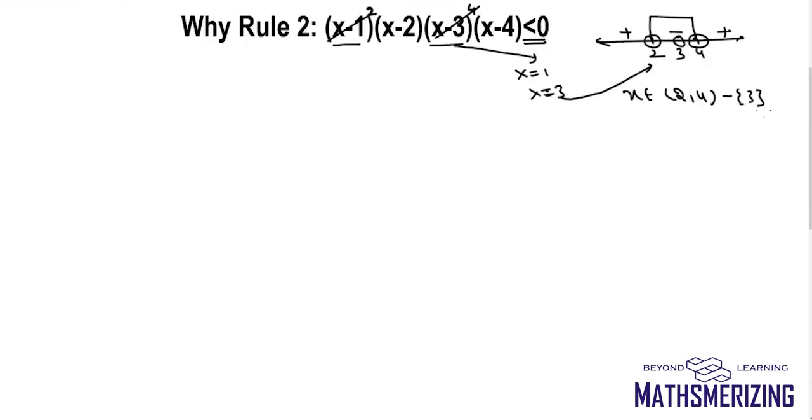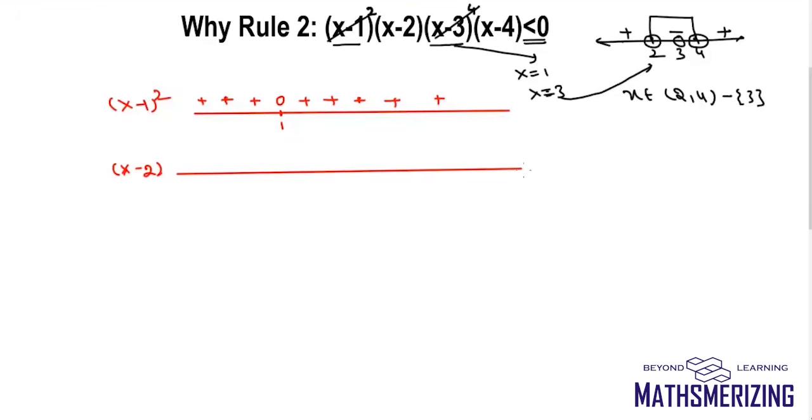Now what's the logic behind it? Again, I'll write the sign change for each expression. First I'll take x minus 1 square. The critical point for x minus 1 square is 1, so at 1 the value is 0, but for all other values of x it will be positive.